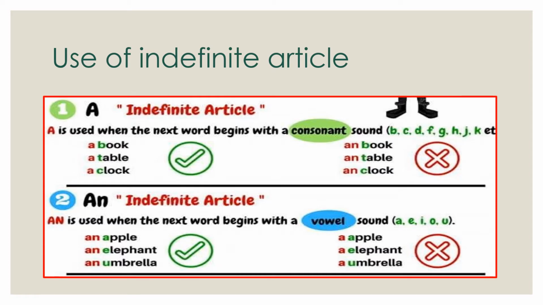It means जिस वर्ड के पहले आप आर्टिकल यूज कर रहे हैं उसका जो फर्स्ट लेटर है वो अगर वॉवल है तो उसके पहले आपको इंडेफिनिट आर्टिकल an यूज करना है. But on the other hand, if you are using article a, then the first letter of the noun or word before which you use a should be a consonant, not a vowel. So now it is clear what the difference is between a and an.